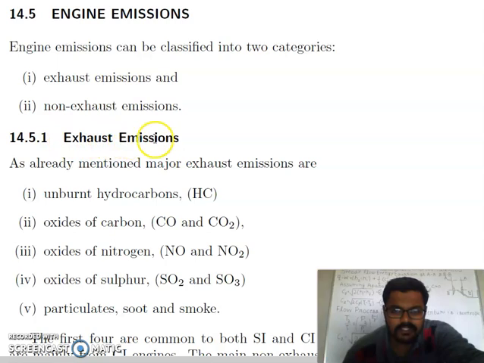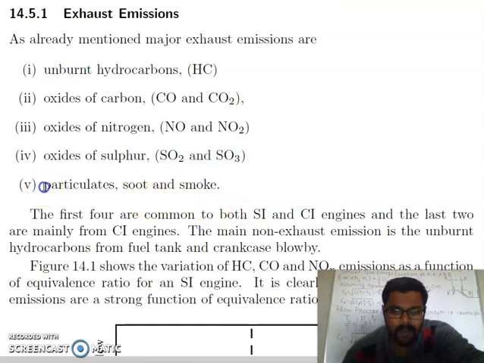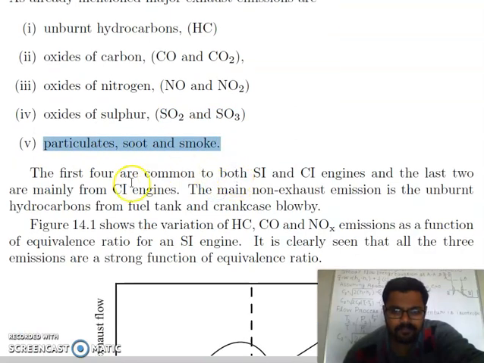First we will discuss exhaust emissions. They include unburnt hydrocarbons, oxides of carbon (carbon monoxide, carbon dioxide), oxides of nitrogen (nitrogen monoxide and nitrogen dioxide), oxides of sulfur (SO2 and SO3), particulates, soot and smoke.